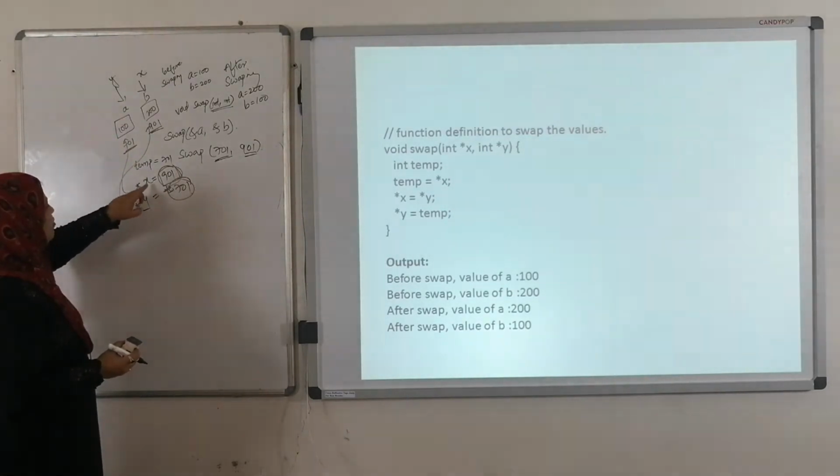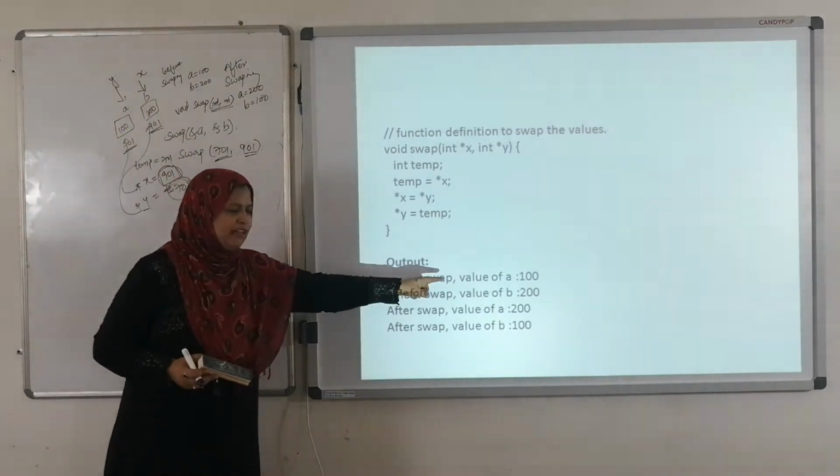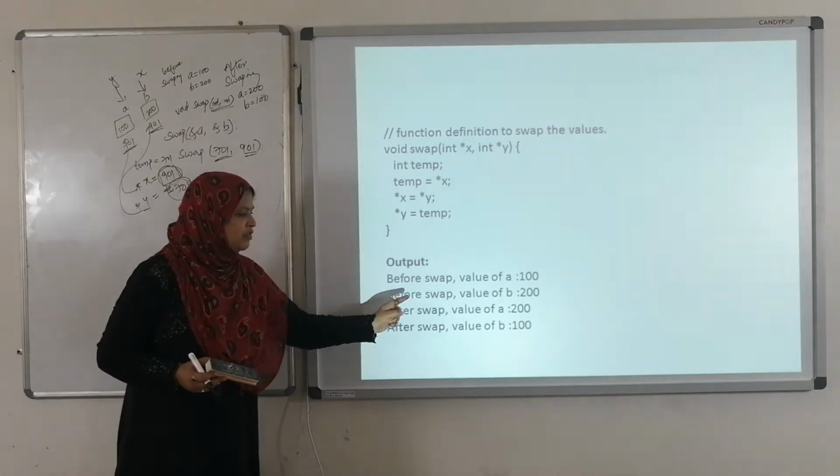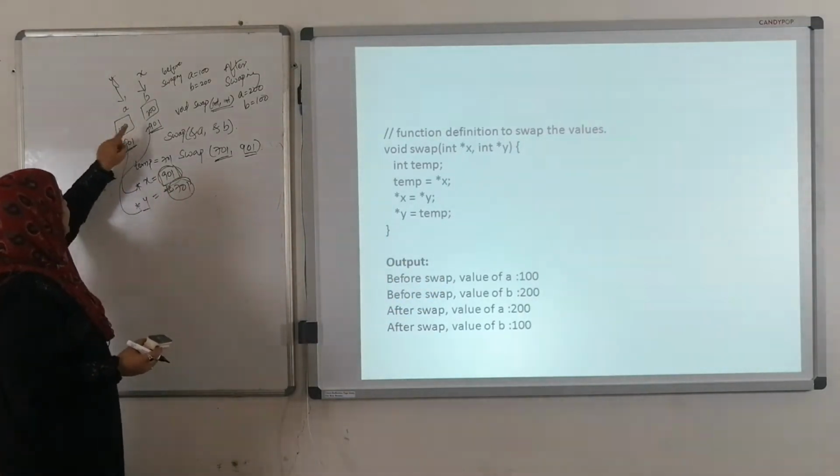After swapping, what is the value of x? X is 200. See, before swap, value of a is 100. Before swap, value of b is 200. After swapping, what is the value of a now?